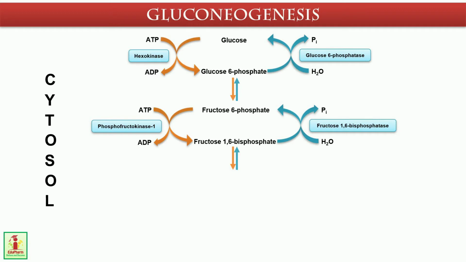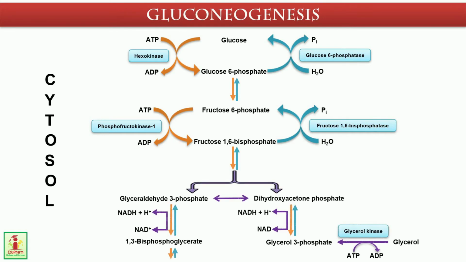The conversion of glucose 6-phosphate to glucose occurs in the following way. Glucose 6-phosphatase converts glucose 6-phosphate to glucose. This enzyme determines whether the tissue is capable of contributing glucose to blood or not. It is present in liver and kidney, but is absent in muscle, brain and adipose tissue.